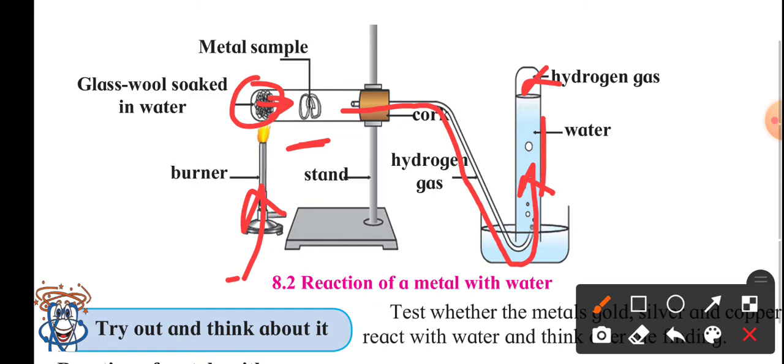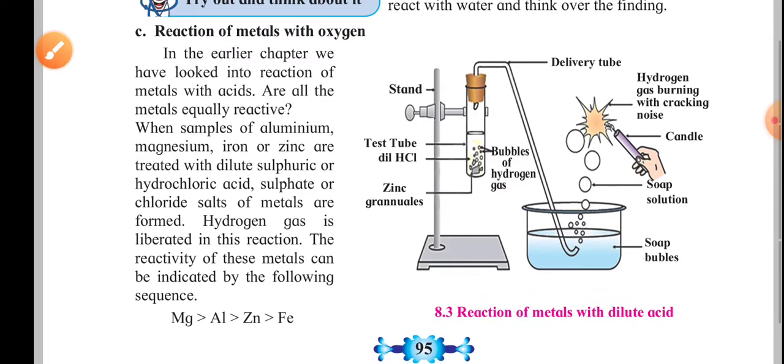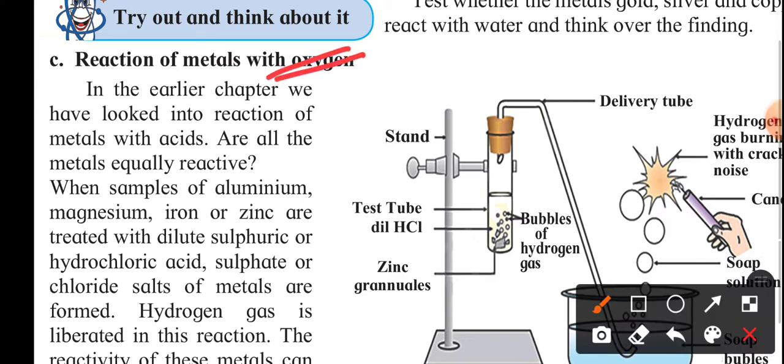Now the next chemical property of the metals is the reaction of metals with oxygen, as they have given over here, but it's not oxygen, this is with the acid. So you can make a correction in your textbook: instead of this, we have the acid.